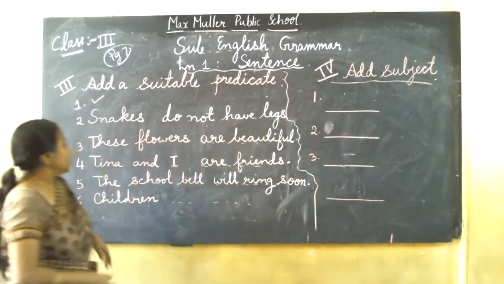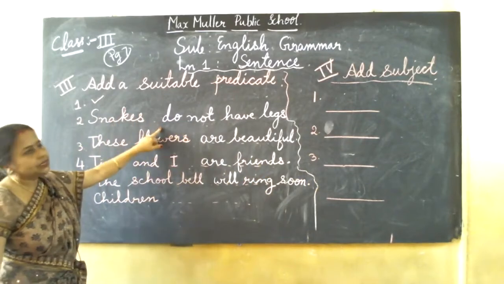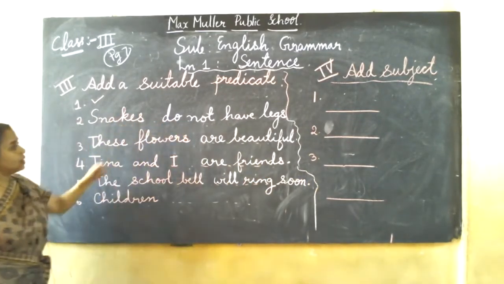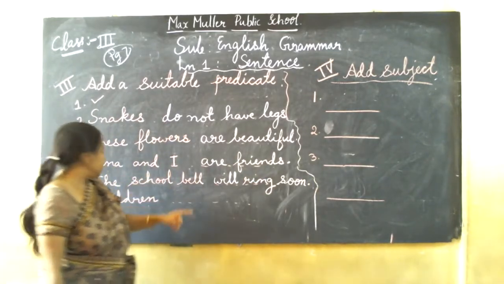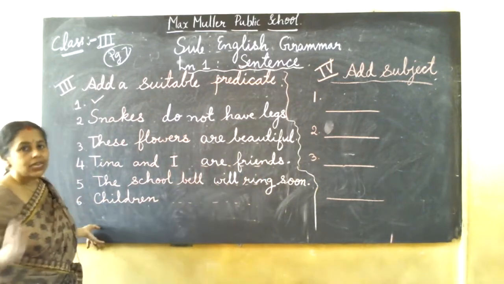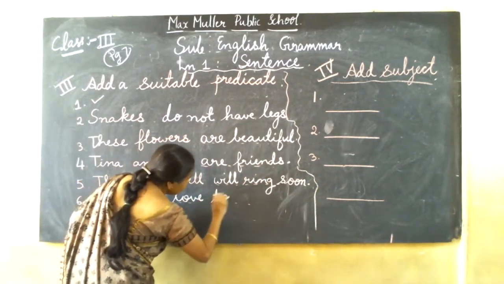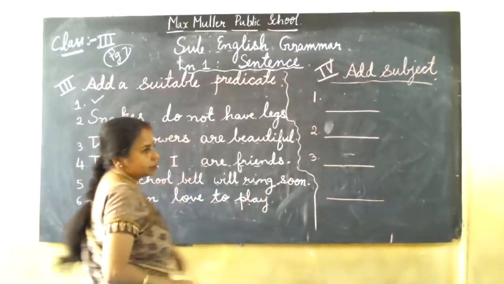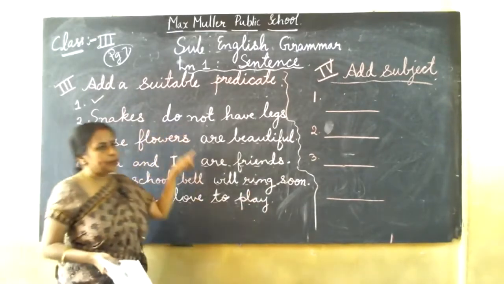Okay, so some subjects they have given, you have to write the predicate. I wrote here, this is my answer. You can write anything else also. Snakes do not have legs. These flowers are beautiful. Tina and I are friends. The school bell will ring soon. One more is there, children. The subject they have given is children. I can write, children love to play. You can write love to play. So this much you understood. Third main, they have given the subject, we have to write the predicate.